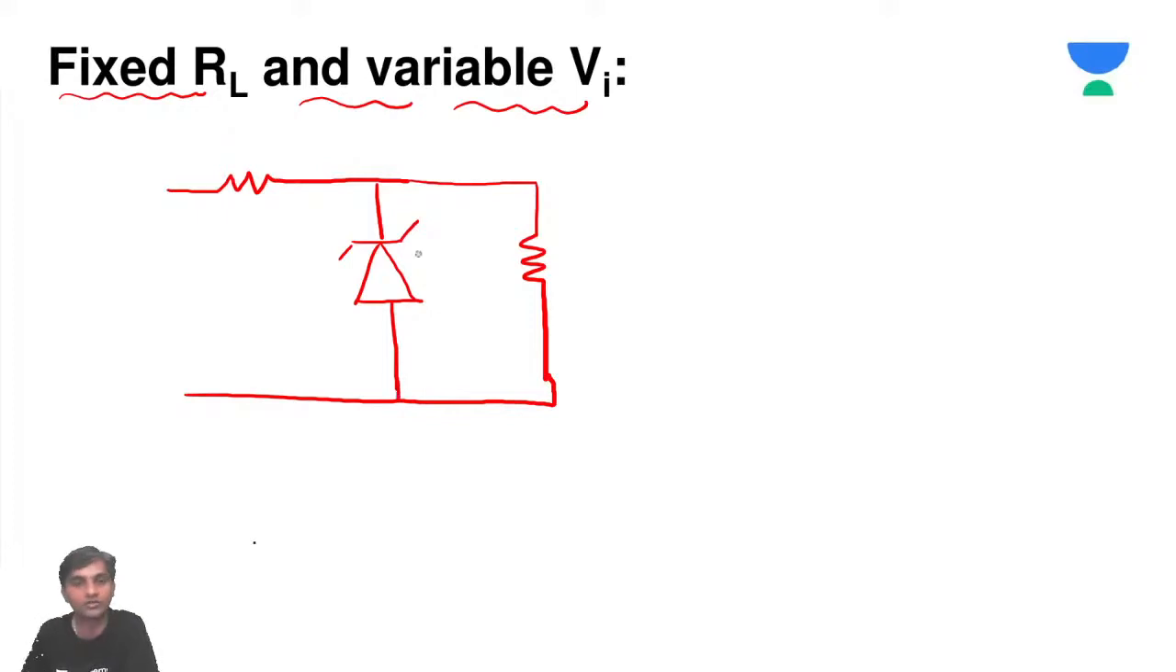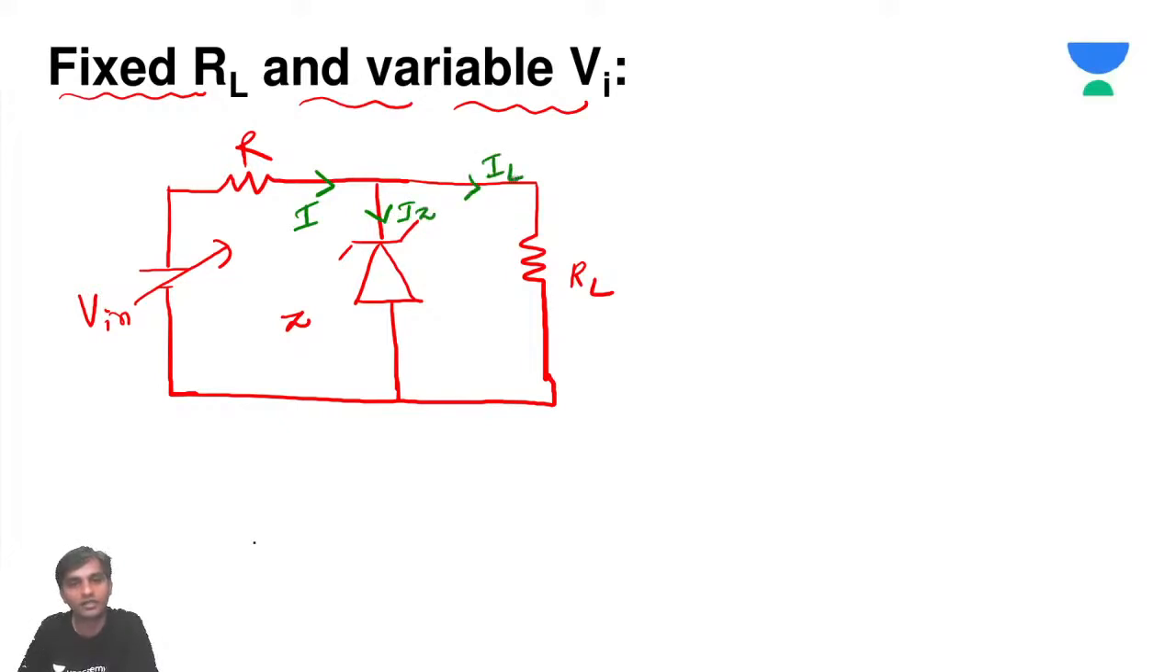This is going to be Z. This is going to be R. This is going to be RL. RL is fixed, sir. No problem. This is V input. V input is varying. R is fixed and RL is also fixed. Now, what is the current flowing here? This current I, this current IZ, this current IL. Again, I can call total current I is equal to IZ plus IL.